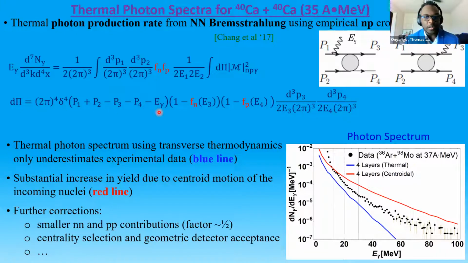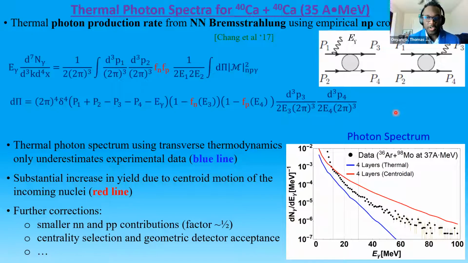We go beyond the soft photon approximation by conserving the energy of the photon. We do not conserve the momentum of the photon because it is negligible compared to the momenta of the involved nucleons. A Feynman diagram for our nucleon Bremsstrahlung process is shown right here.